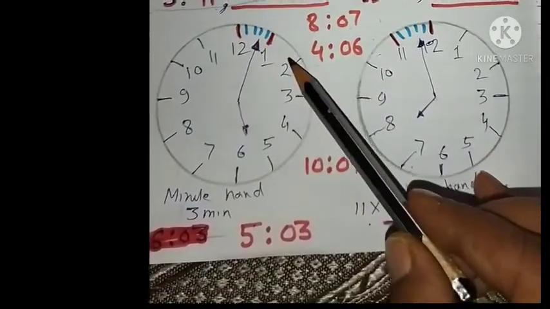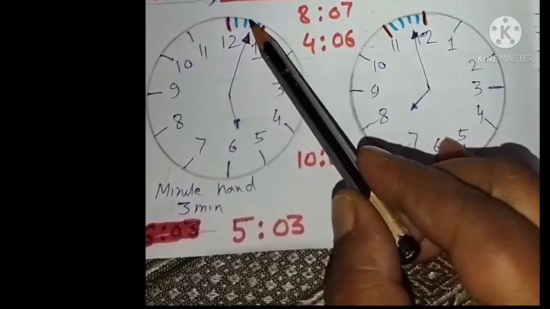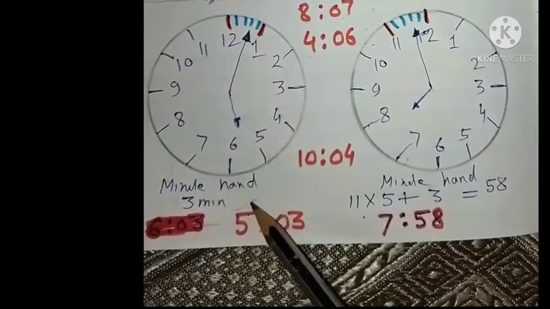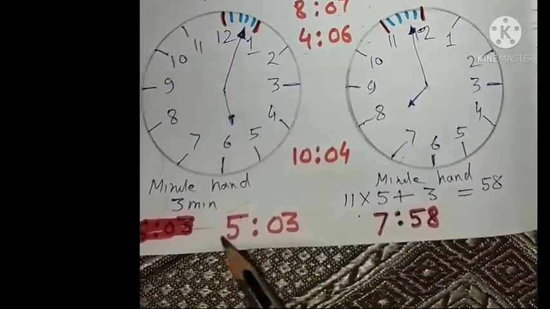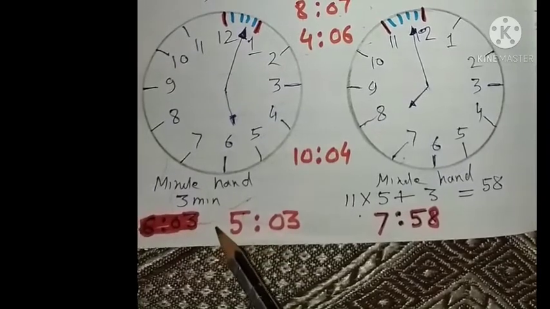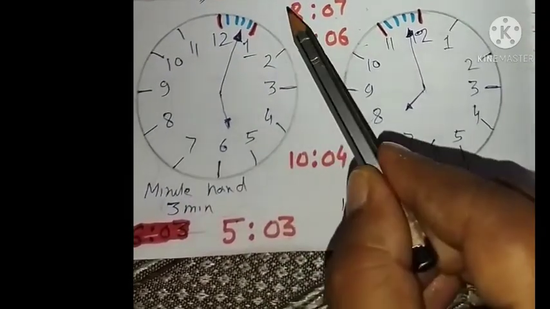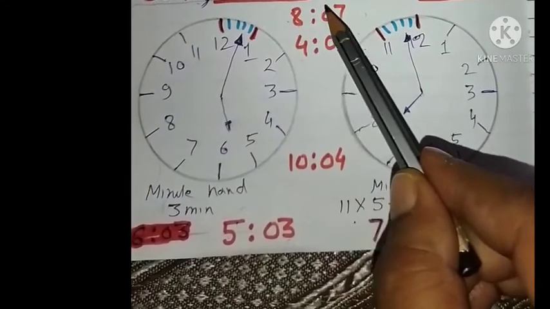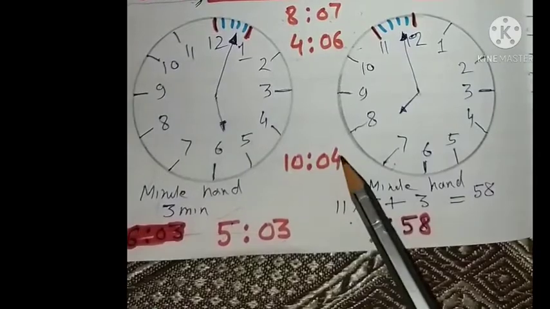Here it's after 12, so from here it starts 1 2 and 3, it means 3 minutes. And our hour hand is after 5, so it's 5 hours. So in this case we will write 5 hours and 3 minutes, like that. Here you can see something, 8 hours 7 minutes, 4 hours 6 minutes, 10 hours 4 minutes.